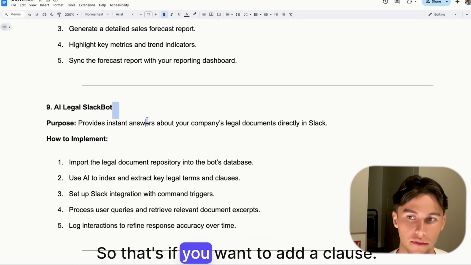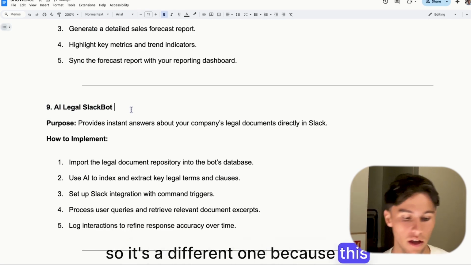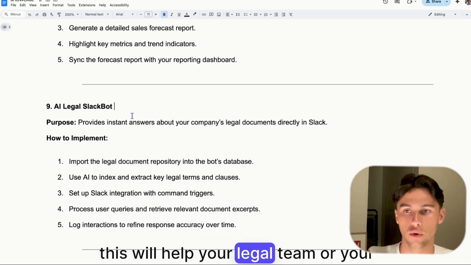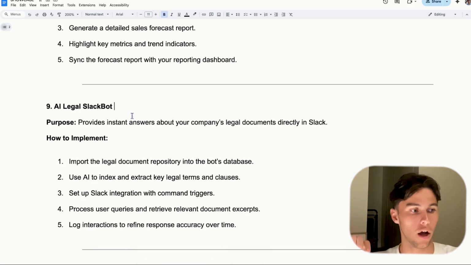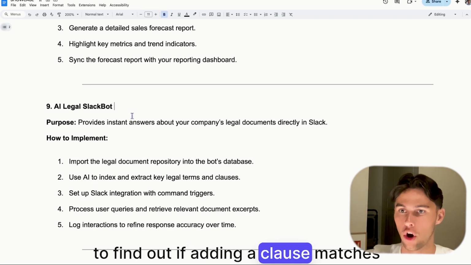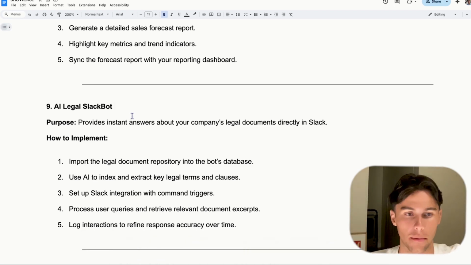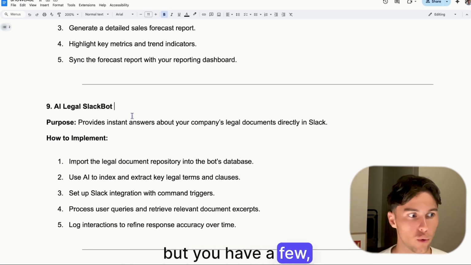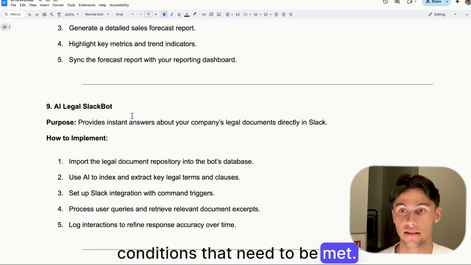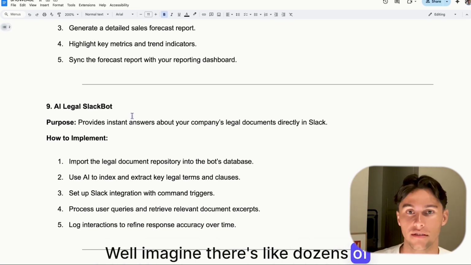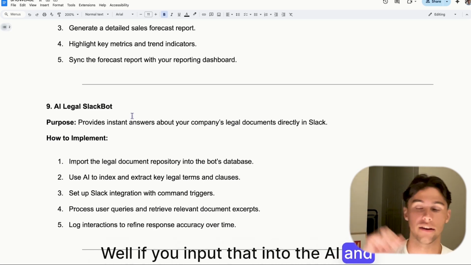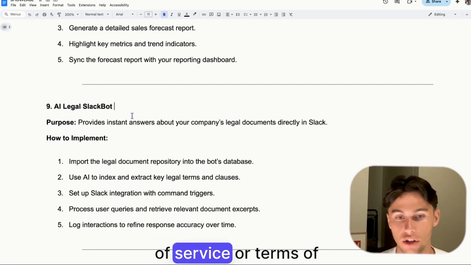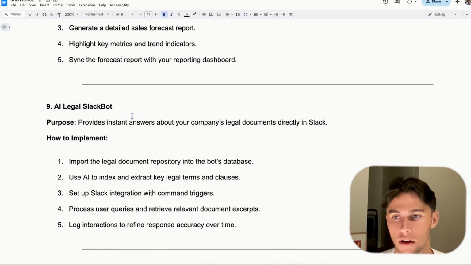Legal Slack bot, so that's if you want to add a clause again. So it's a different one because this will help your team. Imagine you have terms and conditions in your contracts. This will help your legal team or your accountant or whatsoever to find out if adding a clause matches the terms of sale and business that you have for your contract. So imagine you offer a guarantee, but you have a few conditions that need to be met. Well, imagine there's dozens of these. Well, if you input that into the AI and then you ask the AI, hey, I want to add this guarantee. Does it match our terms of service or terms of sale and for businesses?